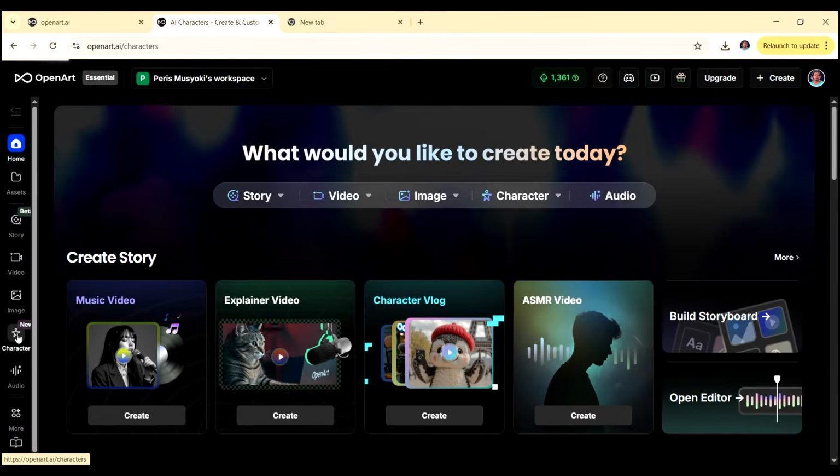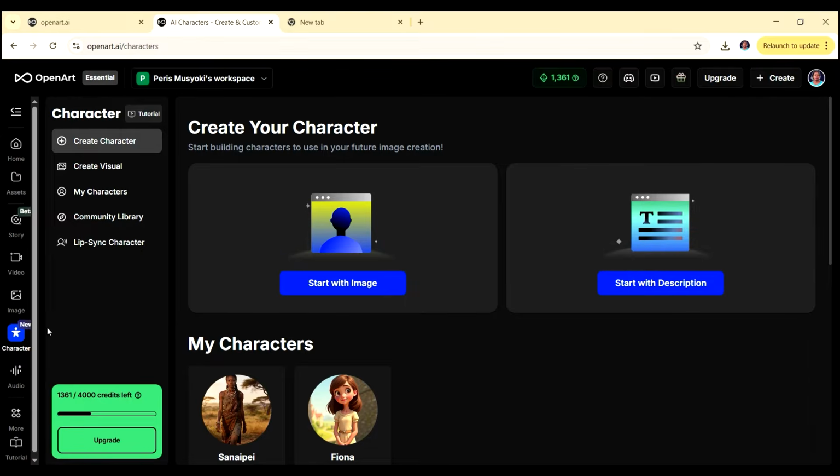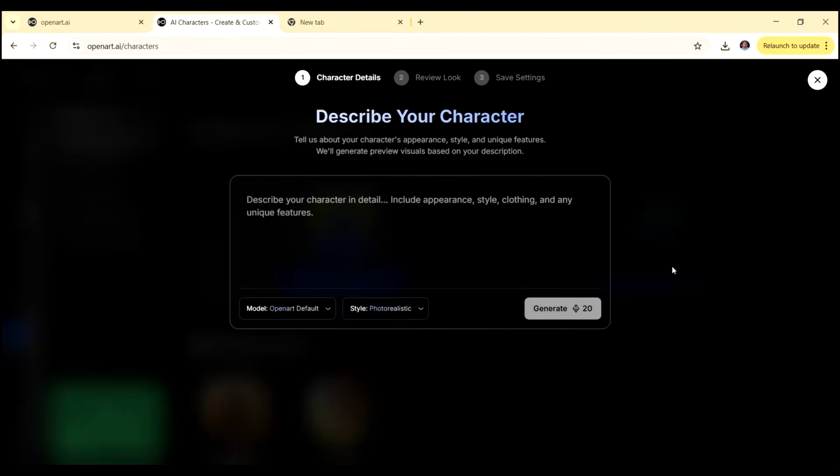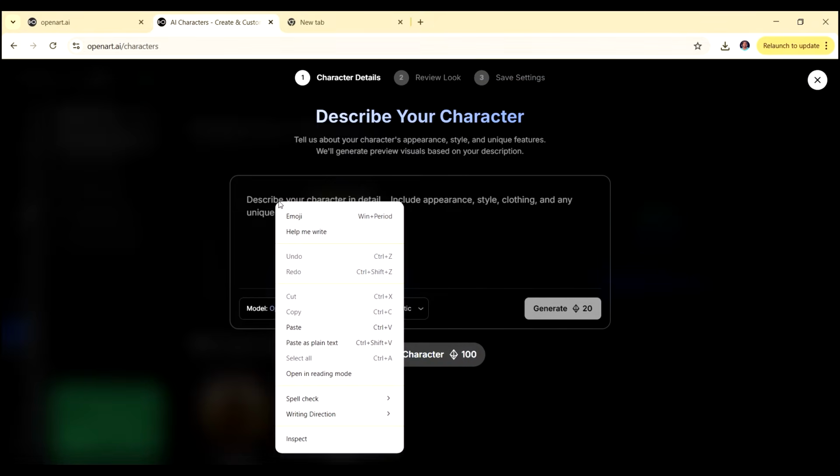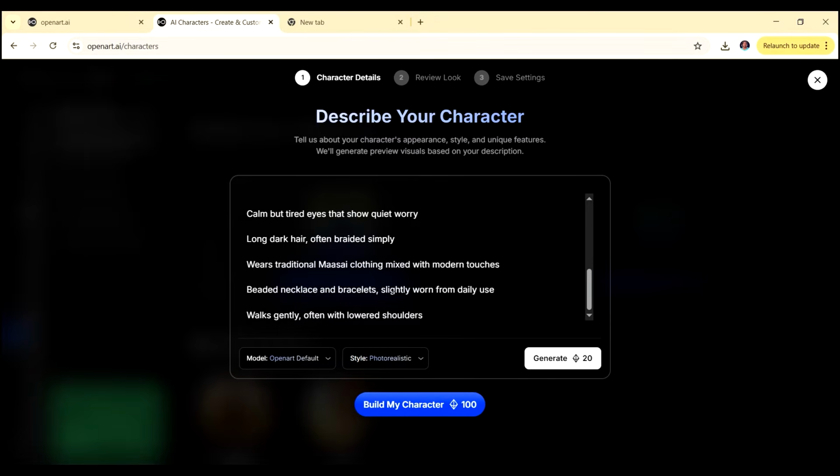And you want to go to where it says character here. And you can now see that you can either create a character from an image. So you can start with an image, or you can start with a description. That is what we want to use. So we're just going to start with the description here. And then you're just going to paste in what we have copied from ChatGPT.